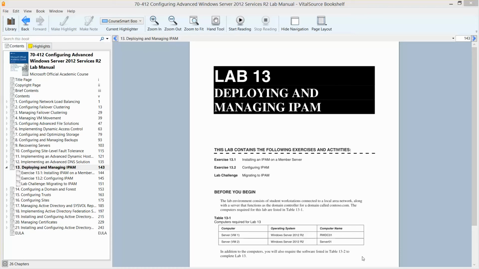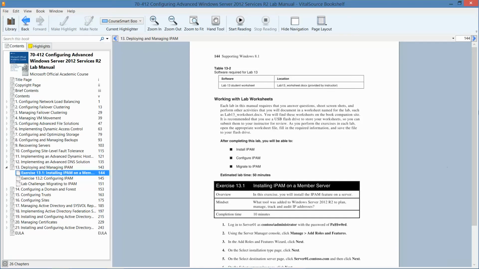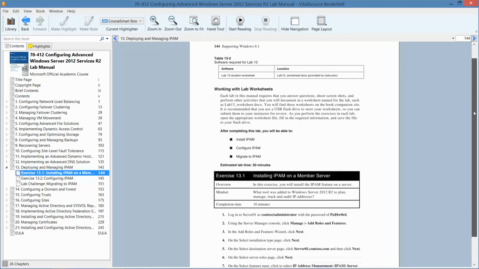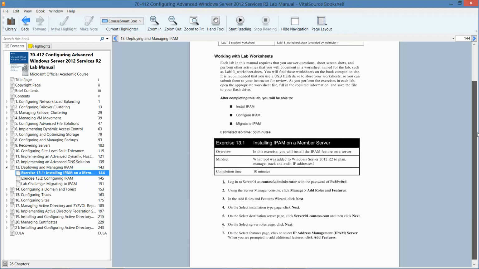So let's get started. Looks like we're only going to be working with RWDC01 and Server 1. In this first exercise, we're going to install the IPAM feature on the server. We're looking at what tools are added to Windows Server 2012 R2 to plan, manage, track, and audit IP addresses. The approximate time for this is about 10 minutes.